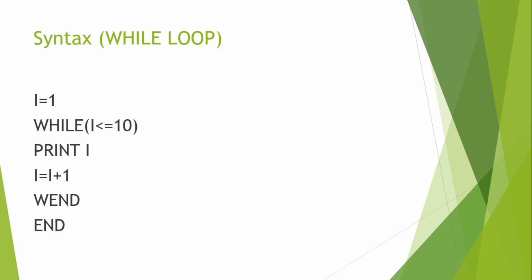Now let us see how to generate the loop in reverse order. So here I'm going to start the loop in reverse order, so that is why the value will be different. Here I have taken I equal to 10. If you have noticed the previous program, I had written I equal to 1, because I wanted to start the loop from the beginning. Now I have written I equal to 10, because I wanted to start my loop from behind, I mean in reverse order.